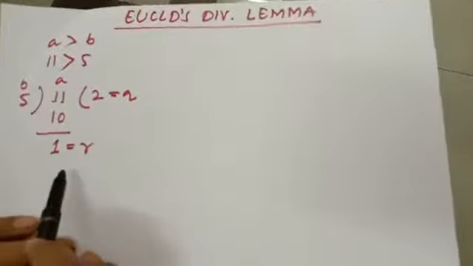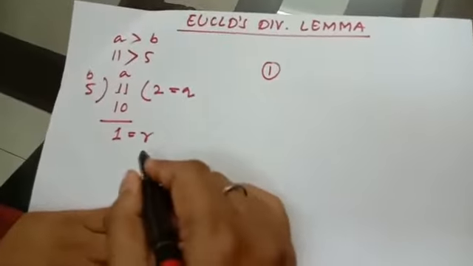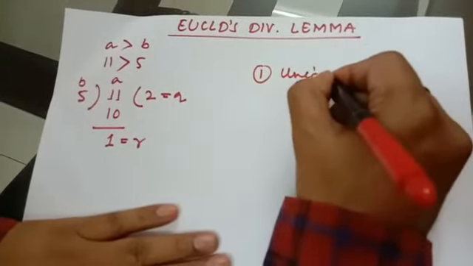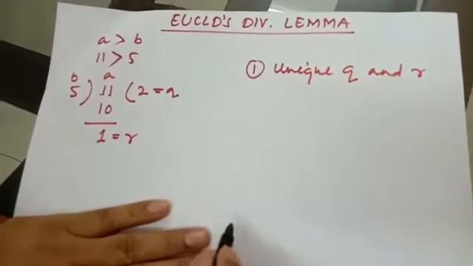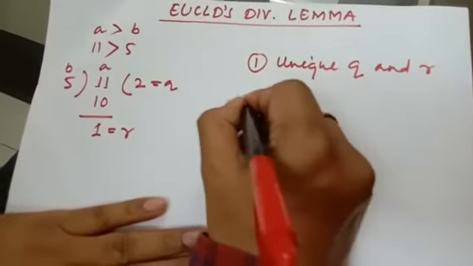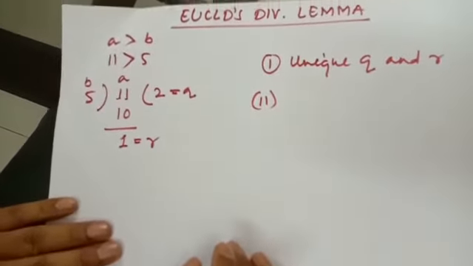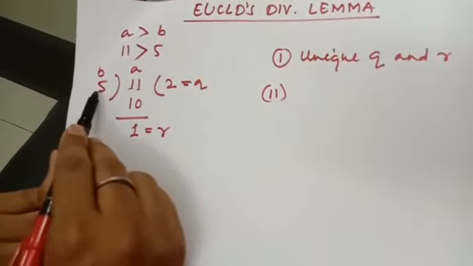So this is the first rule given by Euclid, that we always have a unique quotient and remainder.